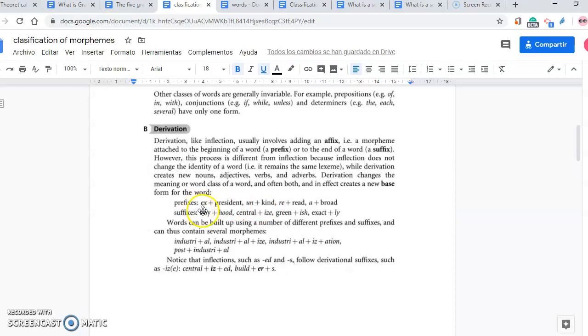We've got prefixes, ex-president, for example, or reread or abroad. Suffixes, boy plus hood, boyhood. Central plus ize becomes a verb, centralize.